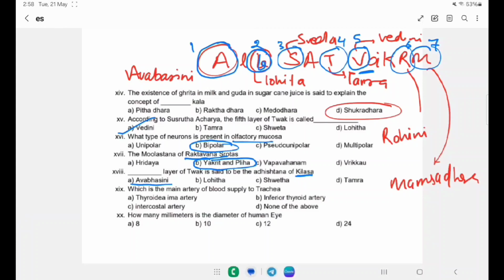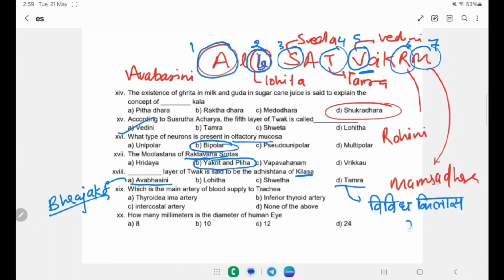Panchabhautika chhaya means in this is present the Bhrajaka Pitta, giving the radiance or complexion to the skin. Lohita is somewhat red in color, and in this some diseases are present. Shweta is white in color, Tamra is copperish in color, and Acharya said that Tamra is the adhisthana for Vividha Kilasa. So the right answer will be the Tamra.